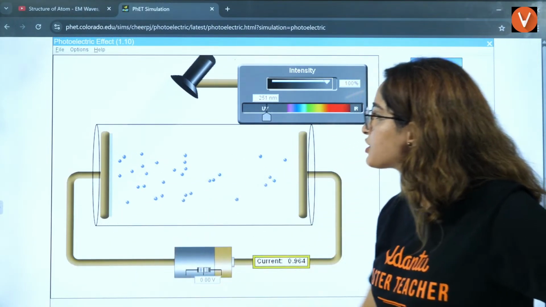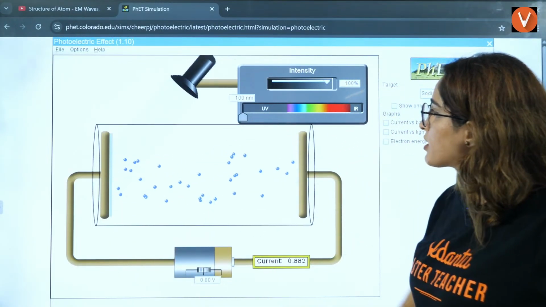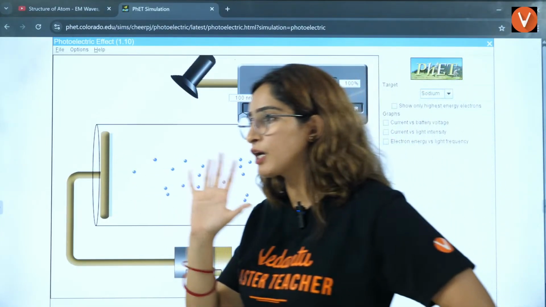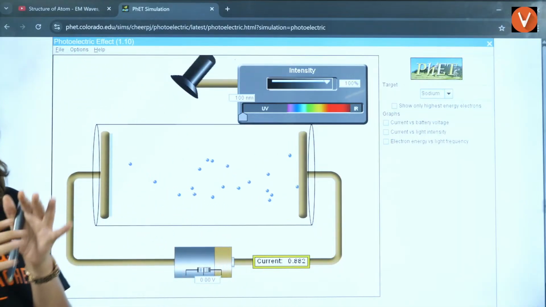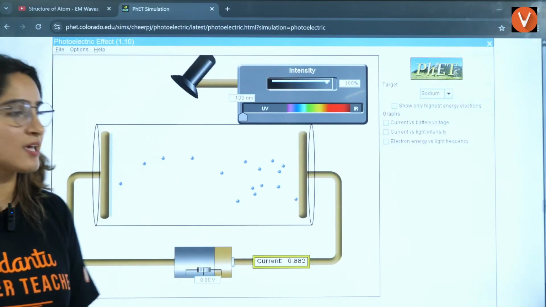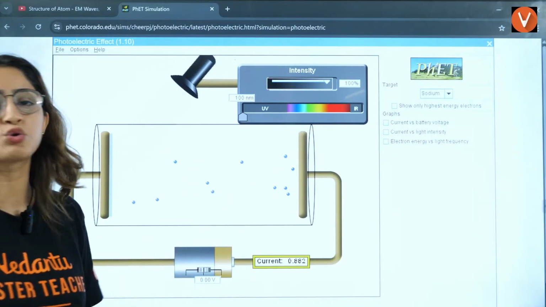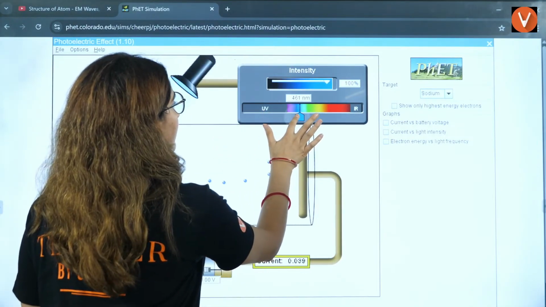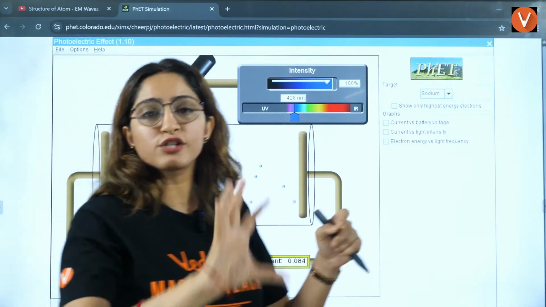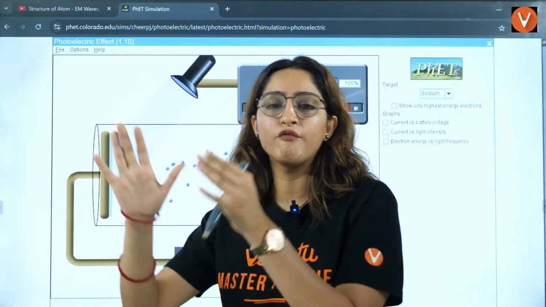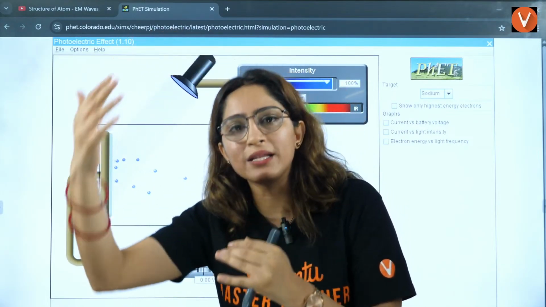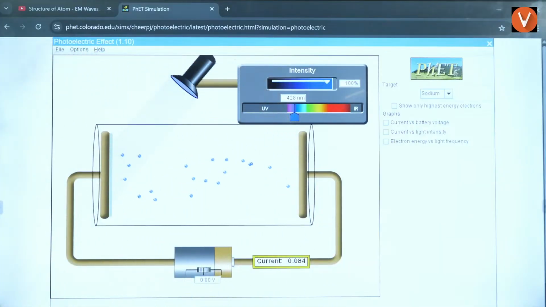Let's make it to UV region. Can you see it has increased more? Let's increase it more. Now the speed has increased more. Can you see the fluctuation, when you are increasing the frequency, how the kinetic energy is increasing? These electrons are so fast. These were so slow. Now if I decrease it here, can you see it has decreased again? That means frequency is related to the kinetic energy, right?